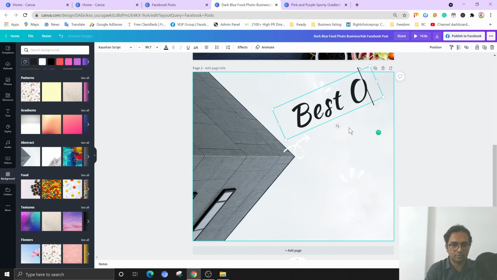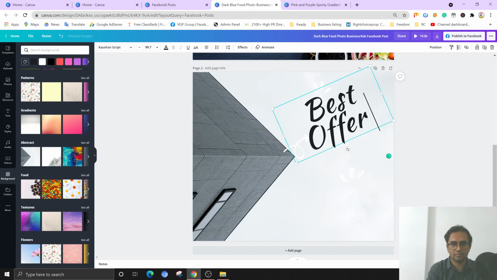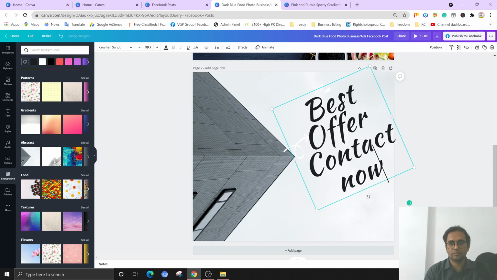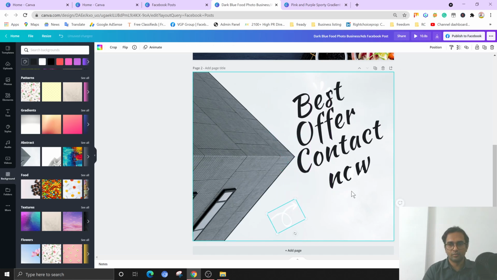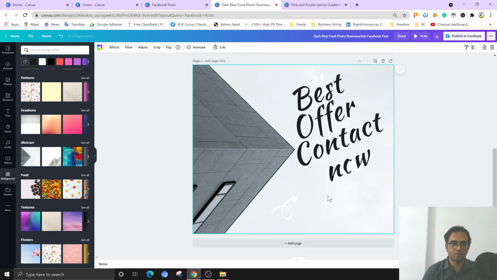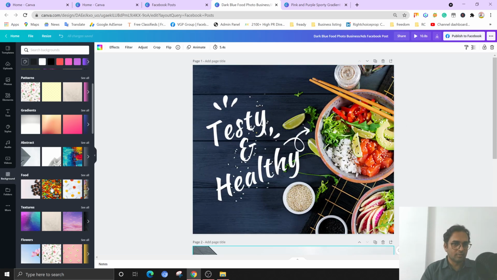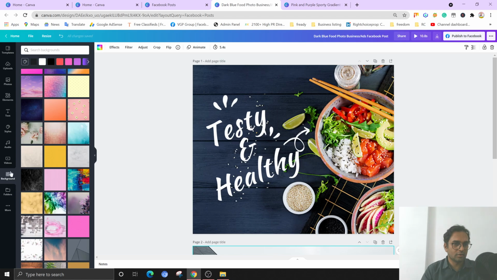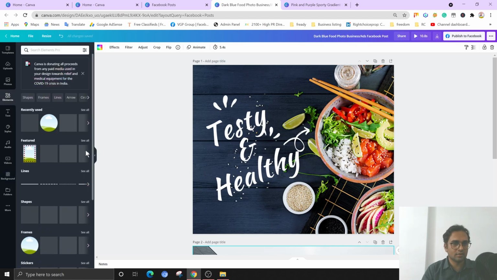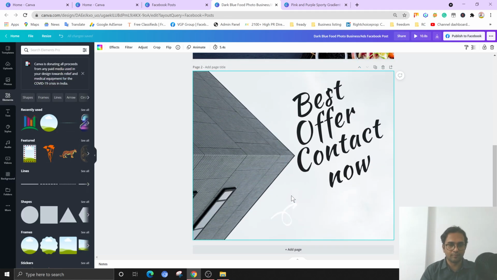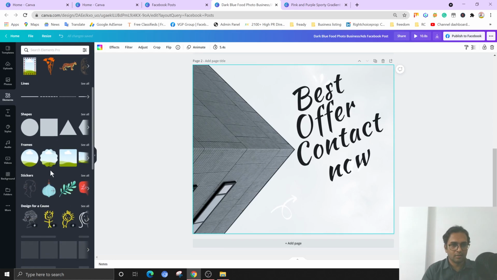Best offer. Contact now. So you can mention your contact here. So this way, within a few minutes, you can create a poster and publish it. One of the interesting things is, if you want to put your real images into some kind of ad or poster or banner, you can put them into these elements.